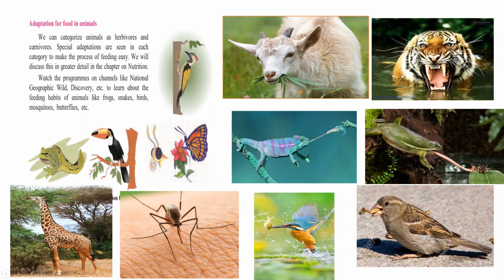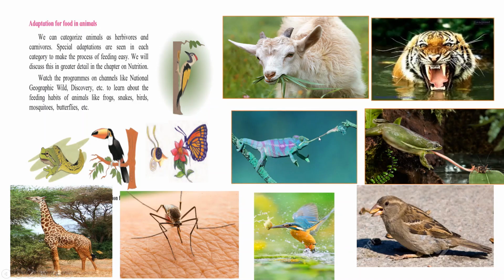Carnivorous animals are the animals which eat the flesh of other animals. Adaptation is seen in the legs and in the teeth structure. The sharp canine teeth of carnivorous animals help to tear the skin of the prey and eat it. And adaptations in garden lizard and frog: the long and sticky tongue.